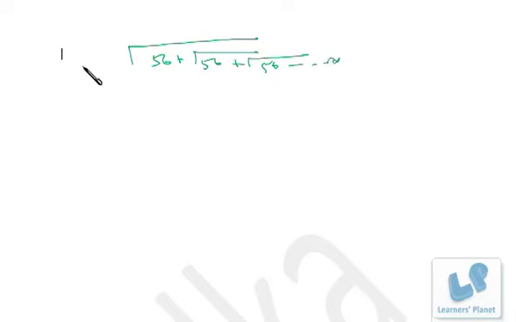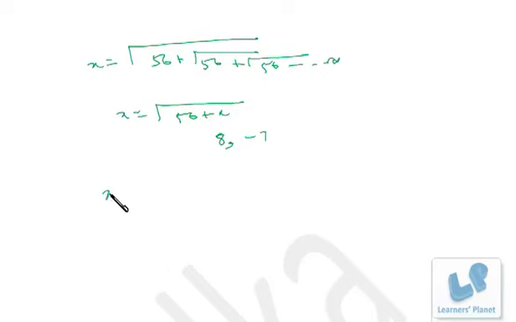Now it's your turn. I write 1 or 2 problems for you. Just try to solve them instantly. Suppose it is root of 56 plus root of 56 plus and so on till infinity. What will be the answer? Just tell me very quickly. It's a matter of seconds only. If you add 8 to it, it will be converted to the perfect square 64, then further you'll get 8. If you take x as minus 7, 56 minus 7 will be 49, further you'll get a perfect square, so it's 8 or minus 7.